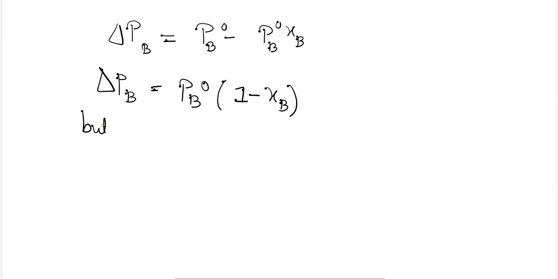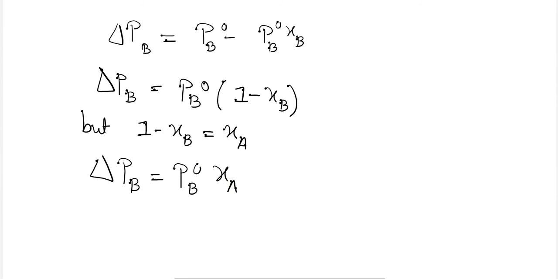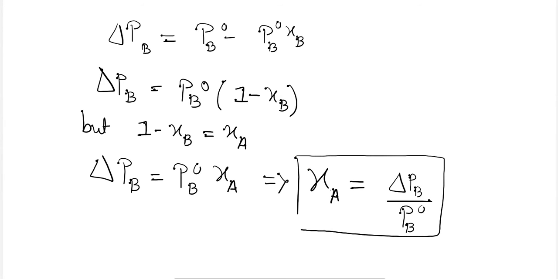But 1 minus XB is equal to XA, the mole fraction of the solute. So del PB is equal to PB naught XA. So we can make a relation that the mole fraction of the solute is equal to the change in vapor pressure divided by the vapor pressure of the pure solvent, where A is the solute and B is the solvent.